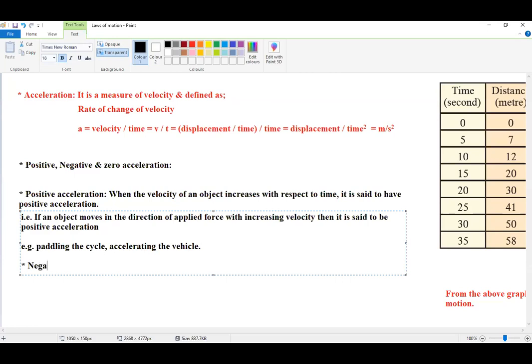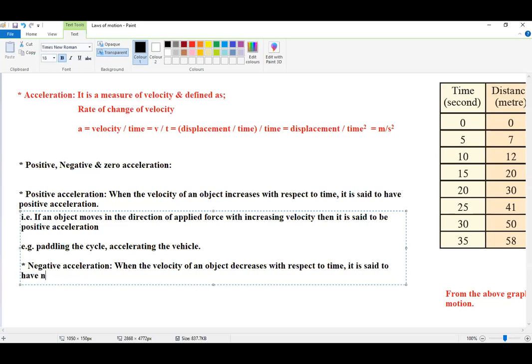Next, negative acceleration. When the velocity of an object decreases with respect to time, then it is said to have negative acceleration.